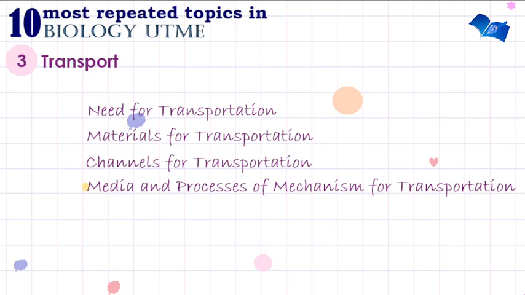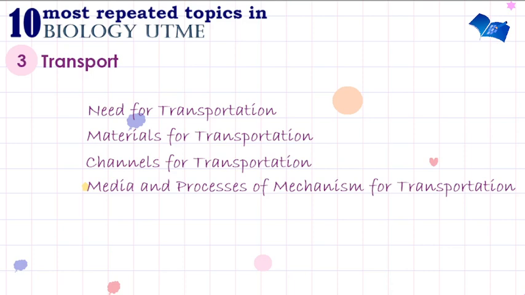Each is a very, very important medium for transportation. Another one we need to look at is the mechanism of transportation. What are the process mechanisms for transportation? Some of these include diffusion, osmosis, plasmolysis, turgidity. We look at hemolysis. So these are important mechanisms involved in transportation.